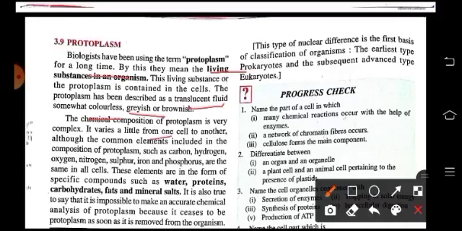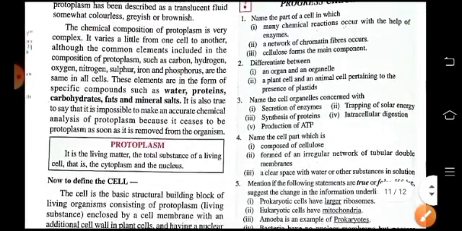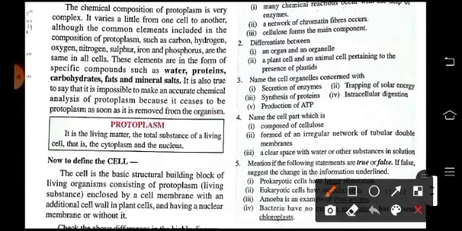It is composed of carbon, hydrogen, oxygen, nitrogen, sulfur, iron, phosphorus. These elements are in the form of specific compounds like water, proteins, carbohydrates, fats and mineral salts. So we can say that it is impossible to make an accurate chemical analysis of protoplasm because it ceases to be protoplasm as soon as it is removed from the organism.